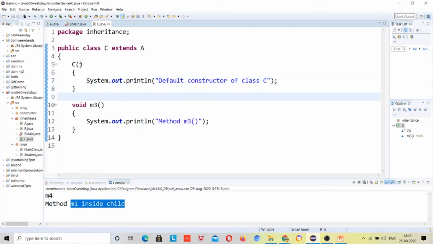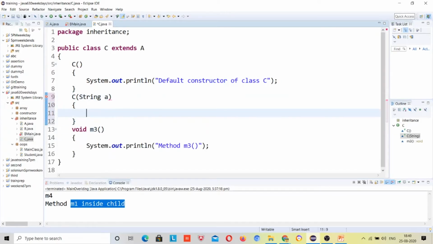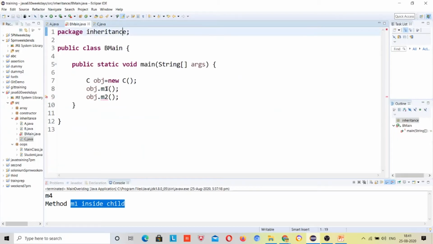Now here I will make another constructor like C, string A. Sys out, "string param constructor of class B", right? Here just forget it, I will make the object for class C.